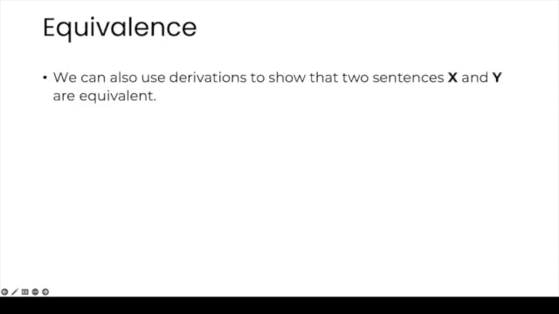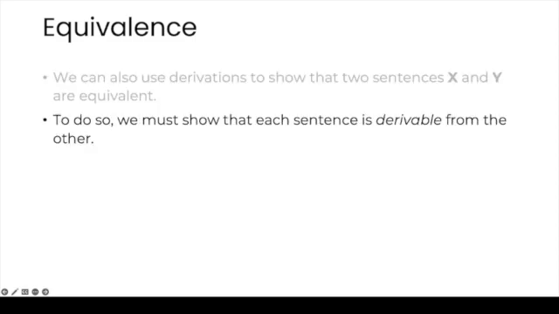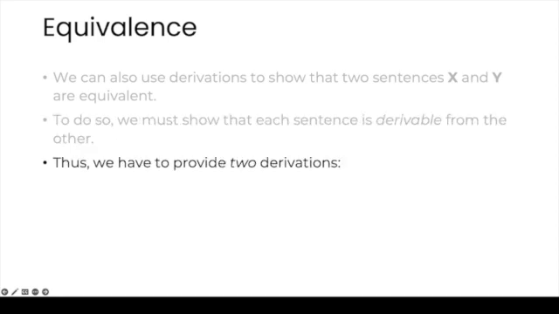Equivalence. We can also use derivations to show that 2 sentences X and Y are equivalent. To do so, we must show that each sentence is derivable from the other. Thus, we have to provide 2 derivations, most of the time at least. We have to show that Y is derivable from X, and we have to show that X is derivable from Y. But with one special case.